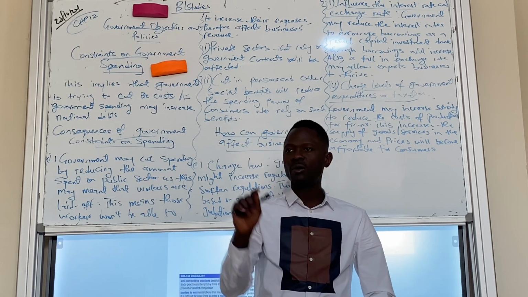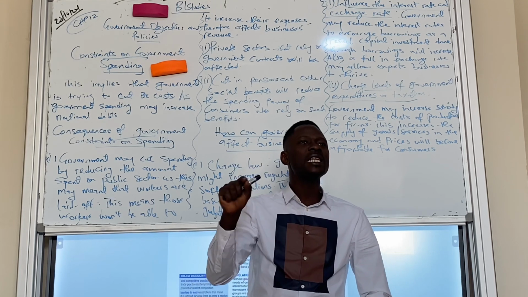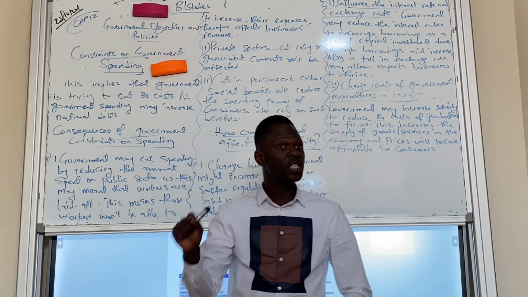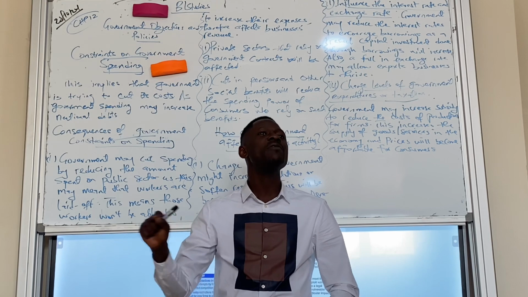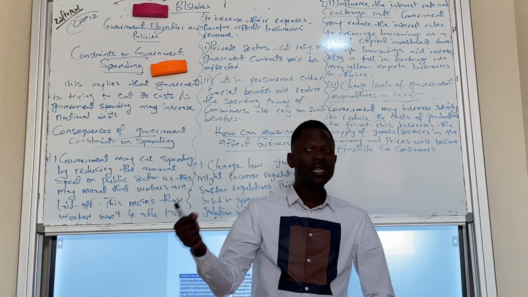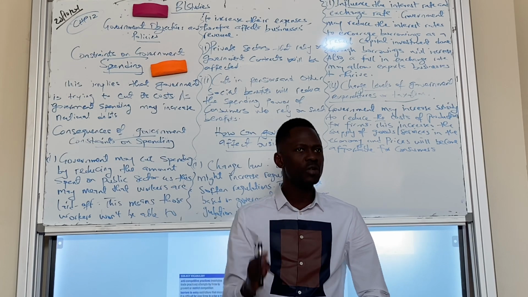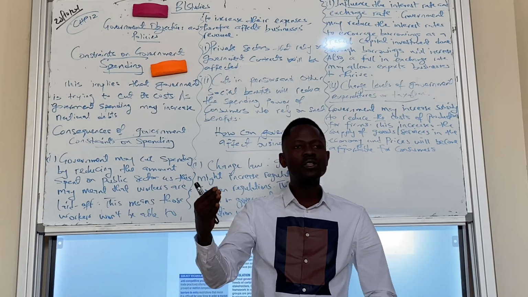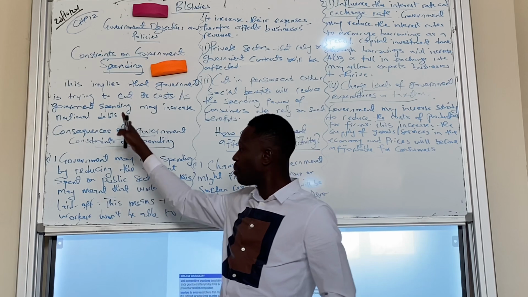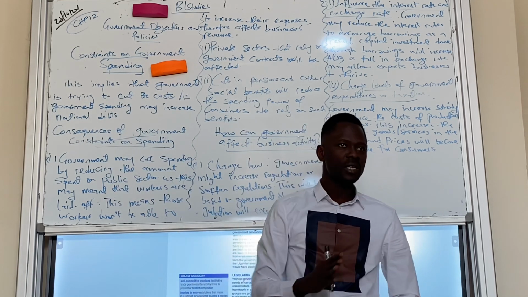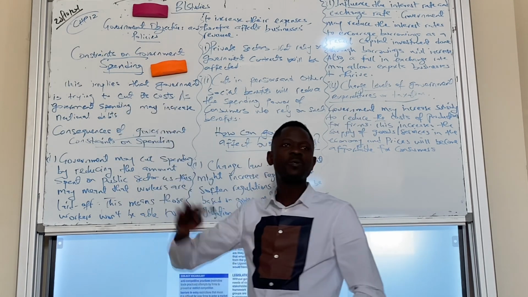That is the point there. So government would not want to spend more than its budget, because if government spends more than its budget, then the government is going to deficit. And going to deficit means you need to start borrowing money, maybe from IMF. But government doesn't want to do that. So for government to avoid that, government will stop spending or cut its spending. That is what constraints on government spending is.